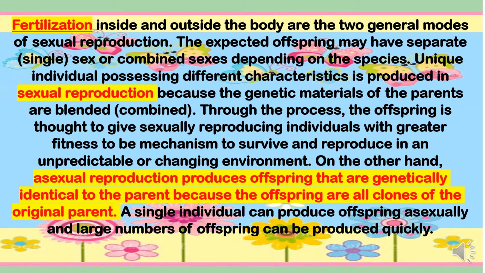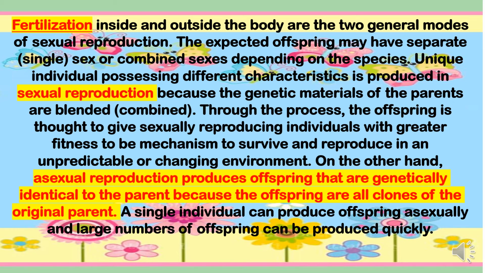The expected offsprings may have separate or single sex or combined sexes depending on the species. Unique individuals possessing different characteristics are produced in sexual reproduction because the genetic materials of the parents are blended or combined. Through the process, the offspring is thought to give sexually reproducing individuals with greater fitness, a mechanism to survive and reproduce in an unpredictable or changing environment.